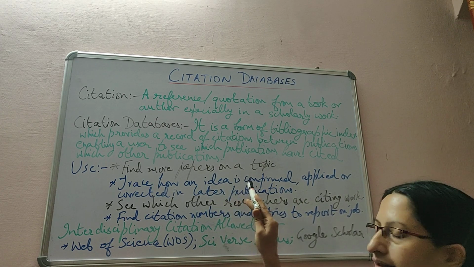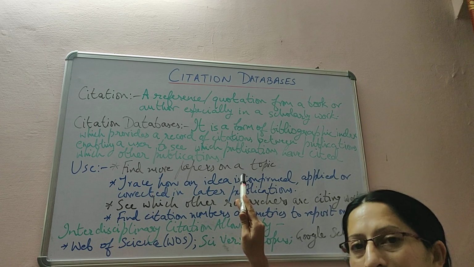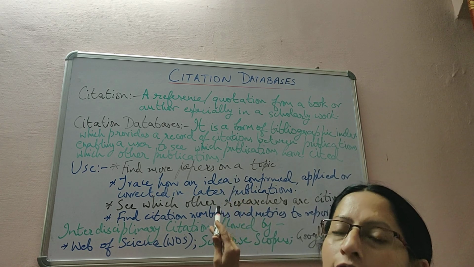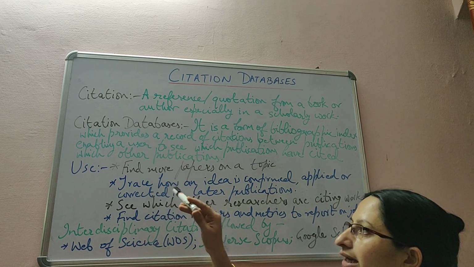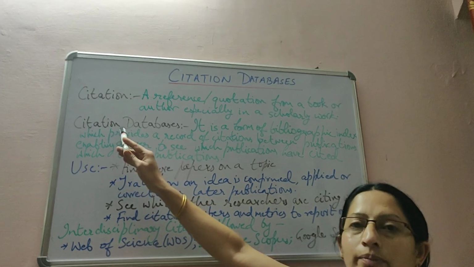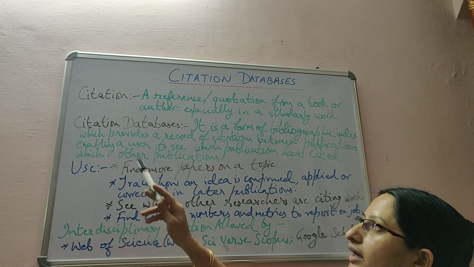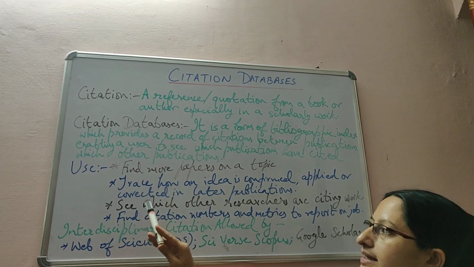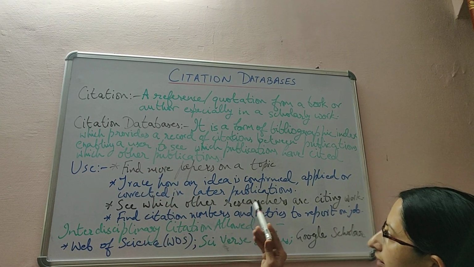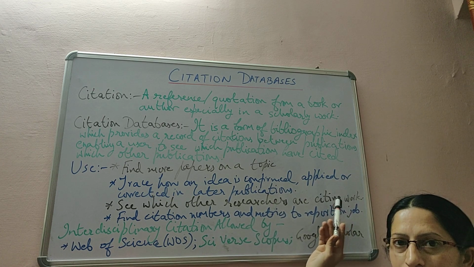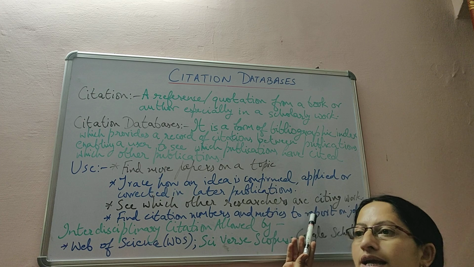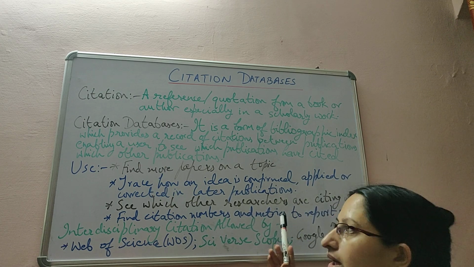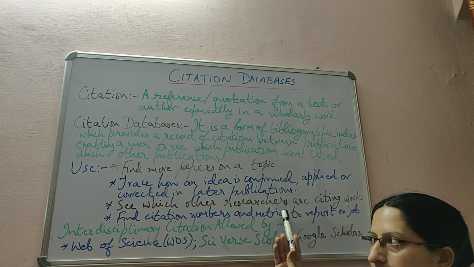They can see whether their ideas have been enlarged upon, worked upon, applied or corrected. Then the citation database helps to see which other researchers are using my work, citing my name or my publication. That we can know by this.